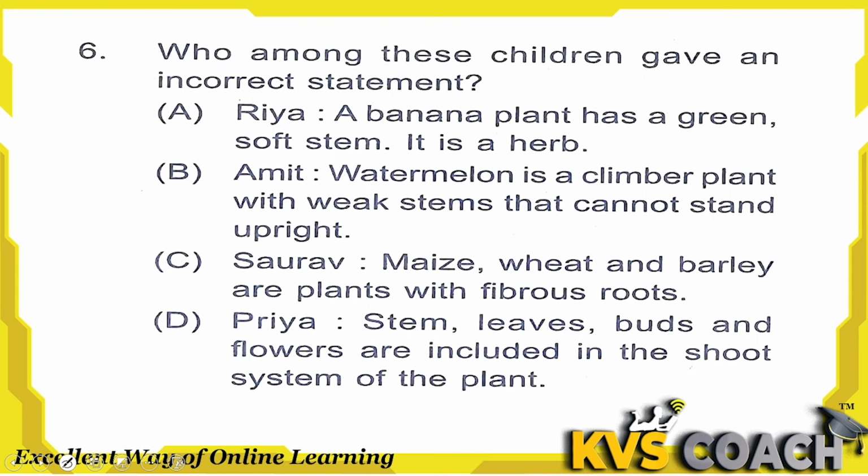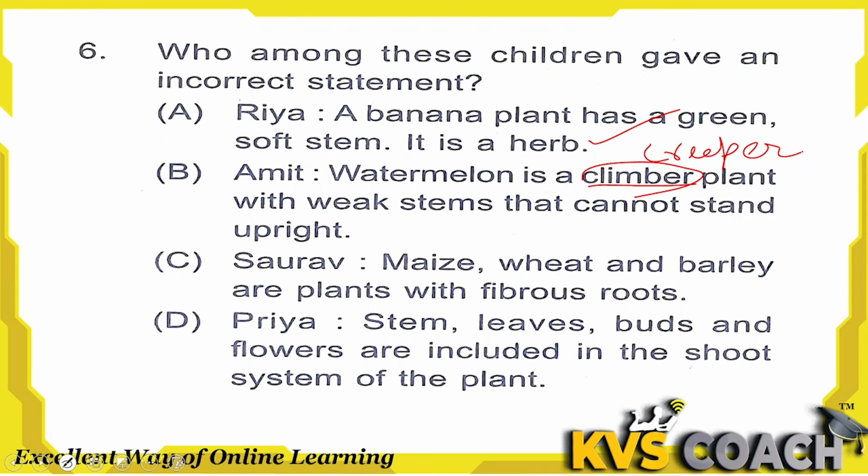Question 6 is, who among these children gives an incorrect statement? Option A, Ria: a banana plant has a green soft stem, it is a herb. This is right. Amit: watermelon is a climber plant. No, watermelon is not a climber plant. It's a creeper plant, okay, not climber.